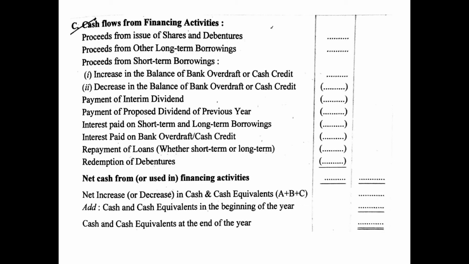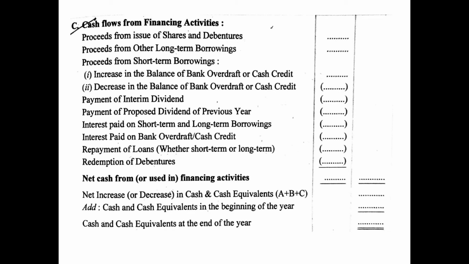Then the C part, cash flows from financing activity. So whatever cash inflows of financing activities are there, which we have already discussed, that will be added, and all the cash outflows under financing activities will be deducted. So cash inflows under financing activities can be proceeds or receipt from issue of shares and debentures, receipt from other long-term borrowings, maybe bank loan etc. Then proceeds from short-term borrowings, then increase in balance of bank overdraft or cash credit. If there is an increase, that means you are borrowing more, so again it will be a cash inflow.